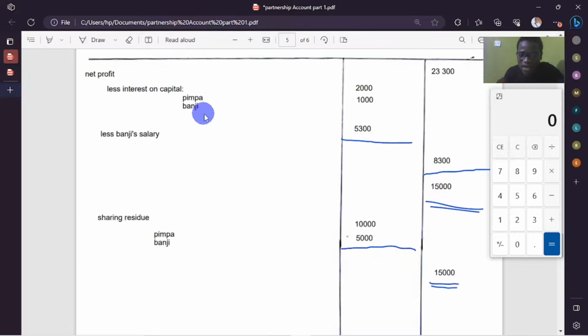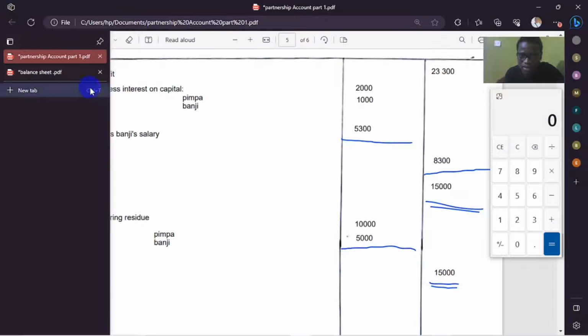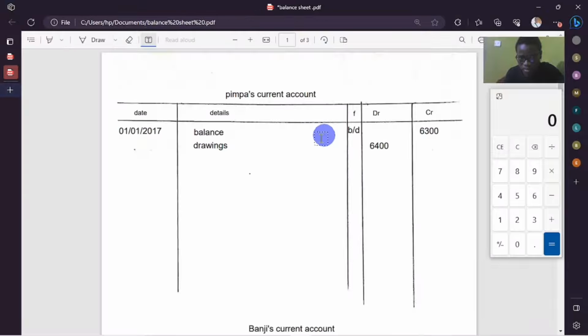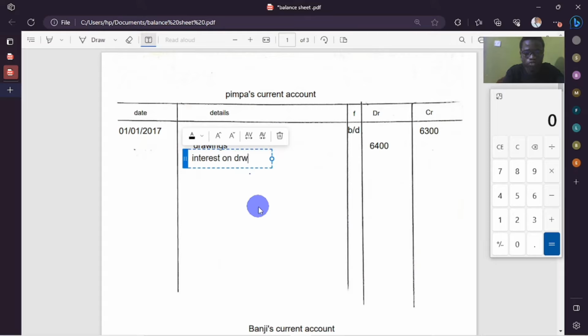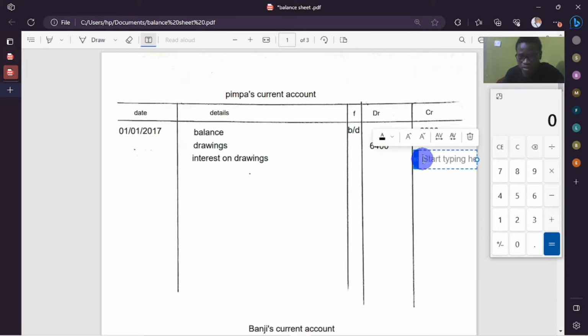So this balance here, Pimpa, interest on drawing, was on the debit side. So when you take it to the current account, interest on drawings, we're going to record this figure on the credit side, sorry. For every debit entry, there must be a corresponding credit entry.